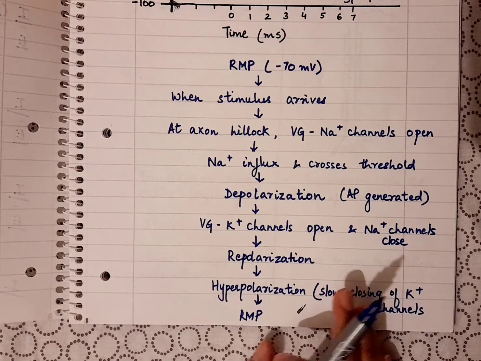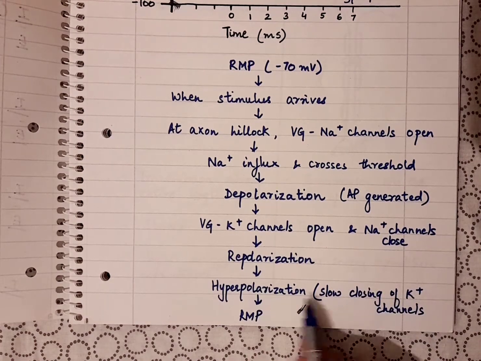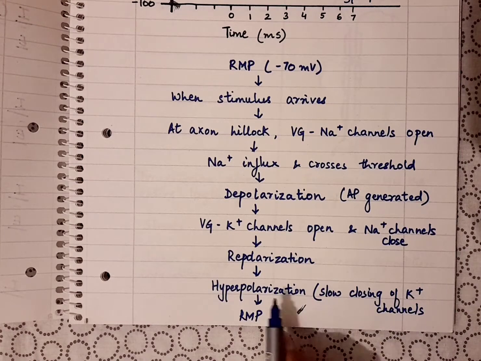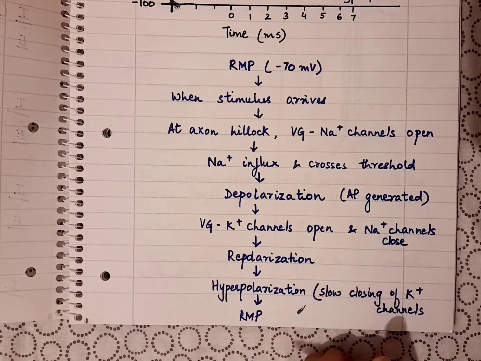Then because of the slow closing of potassium channels, there is hyperpolarization of minus 90 millivolts, so the voltage becomes more negative than the RMP.